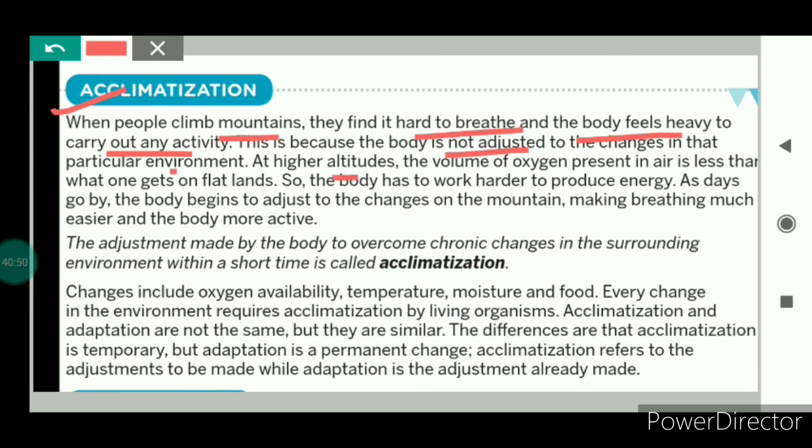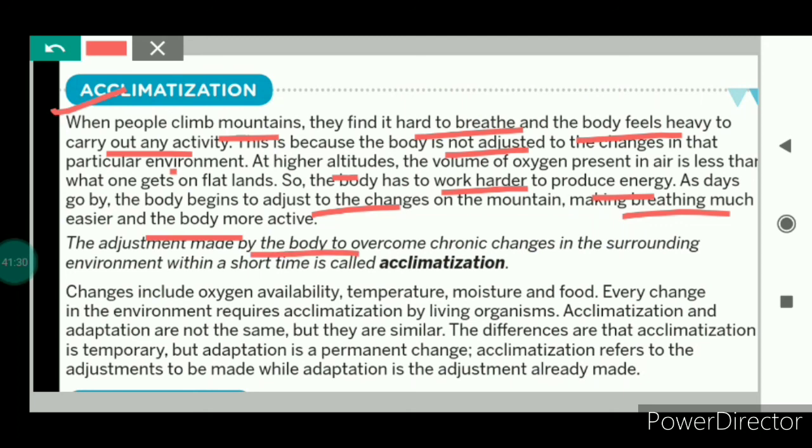At higher altitudes, the amount of oxygen in the air is less as compared to the air that is available on the land. So the body has to work harder to produce the energy. But with the passage of time, the body begins to adjust to the changes on the mountain, making the breathing much easier, and the body becomes more active. So first when we go to the mountains, we feel difficulty in doing any kind of activity, but after a few days, the body starts getting adjusted to the environment on the mountains, and after that the breathing becomes easier and the body also becomes active.